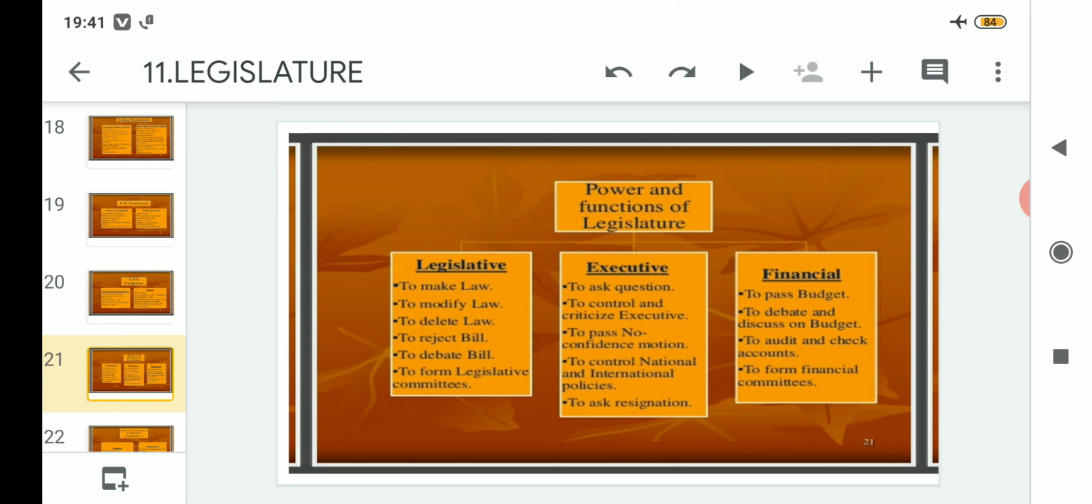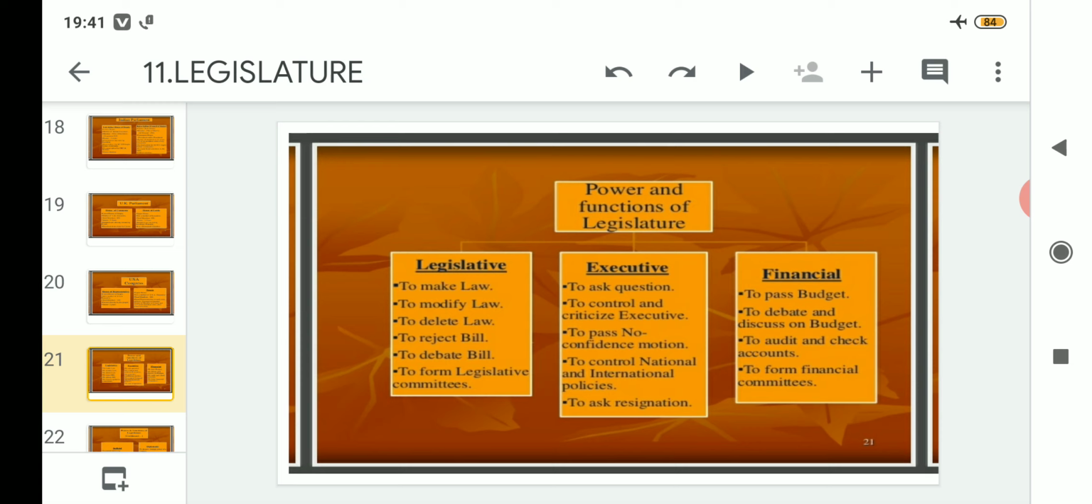the budget. So if the budget is passed or is about to be passed, and they think that some of the points are to be included or excluded, they can have a debate over that, and along with having a debate, they can also have a discussion on the following things related to the passing of the budget. After that, to audit and check accounts. So all the monetary sections are looked after by the finance department.